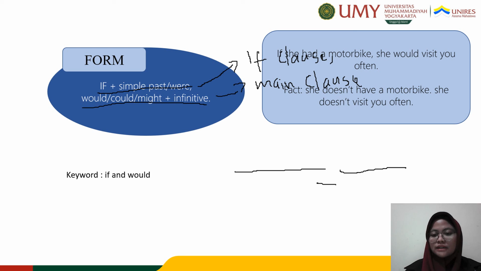What would be different is that she would visit you often, but in reality she doesn't visit you often because she doesn't have a motorbike. So this sentence wants to tell us that maybe she would visit you often if she had a motorbike. So it could happen if she had a motorbike.